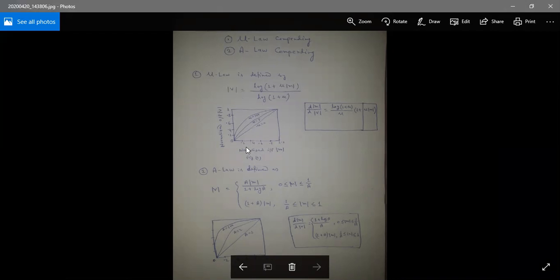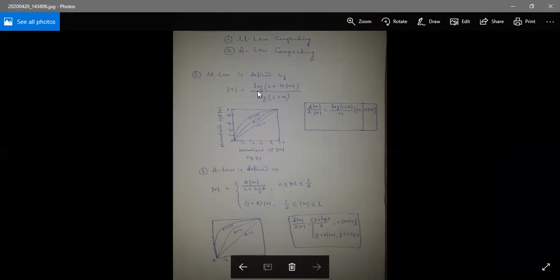And another important law, that is the A-law, and that is used in practice, and that is defined as modulus of v equal to A into mod m by 1 plus log A, and the condition is 0 less than or equal to modulus of m less than or equal to 1 by A, and 1 plus log of A into modulus of m when the condition is 1 by A less than or equal to modulus of m less than or equal to 1. That is the definition of A-law companding.